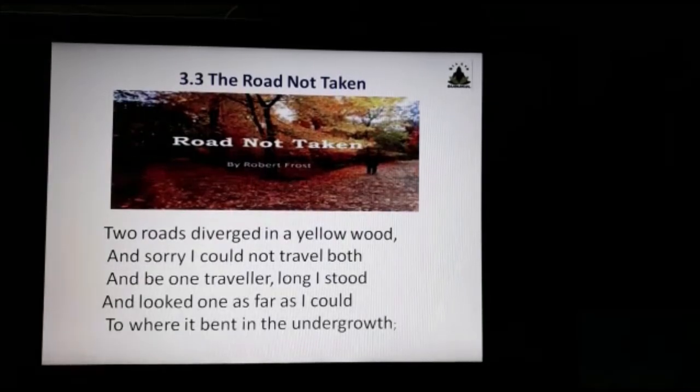and he learned that it would only go deeper into the forest, into the dense forest, children, to where it bent in the undergrowth. Now, undergrowth here means, since it is a forest, children, undergrowth stands for small shrubs or small plants with a lesser height. So they are called undergrowth.